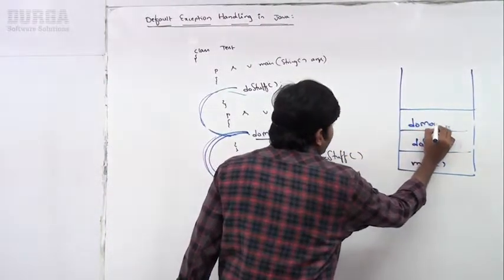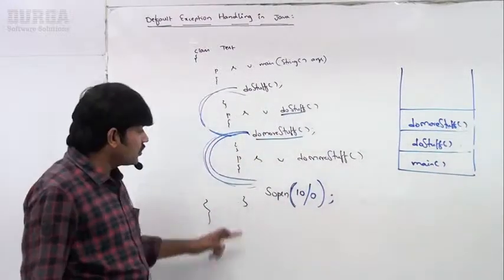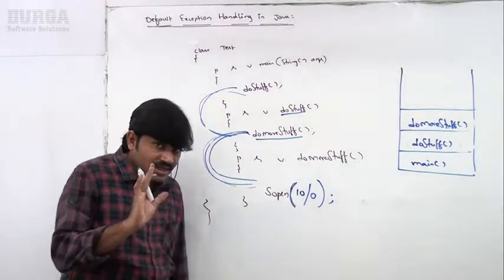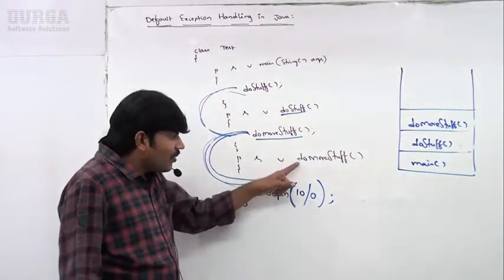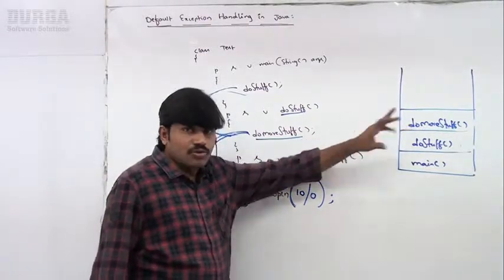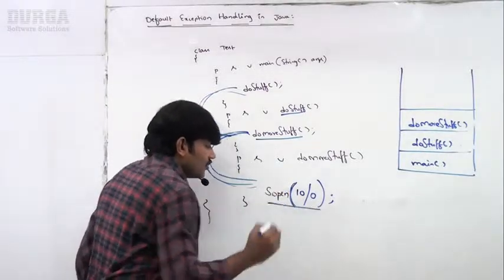One entry added. Now, observe very carefully, sir. Now the control comes to doMoreStuff. Currently, control is inside which method? doMoreStuff. Have you observed, the top of the stack is doMoreStuff only. Now, here something goes wrong.